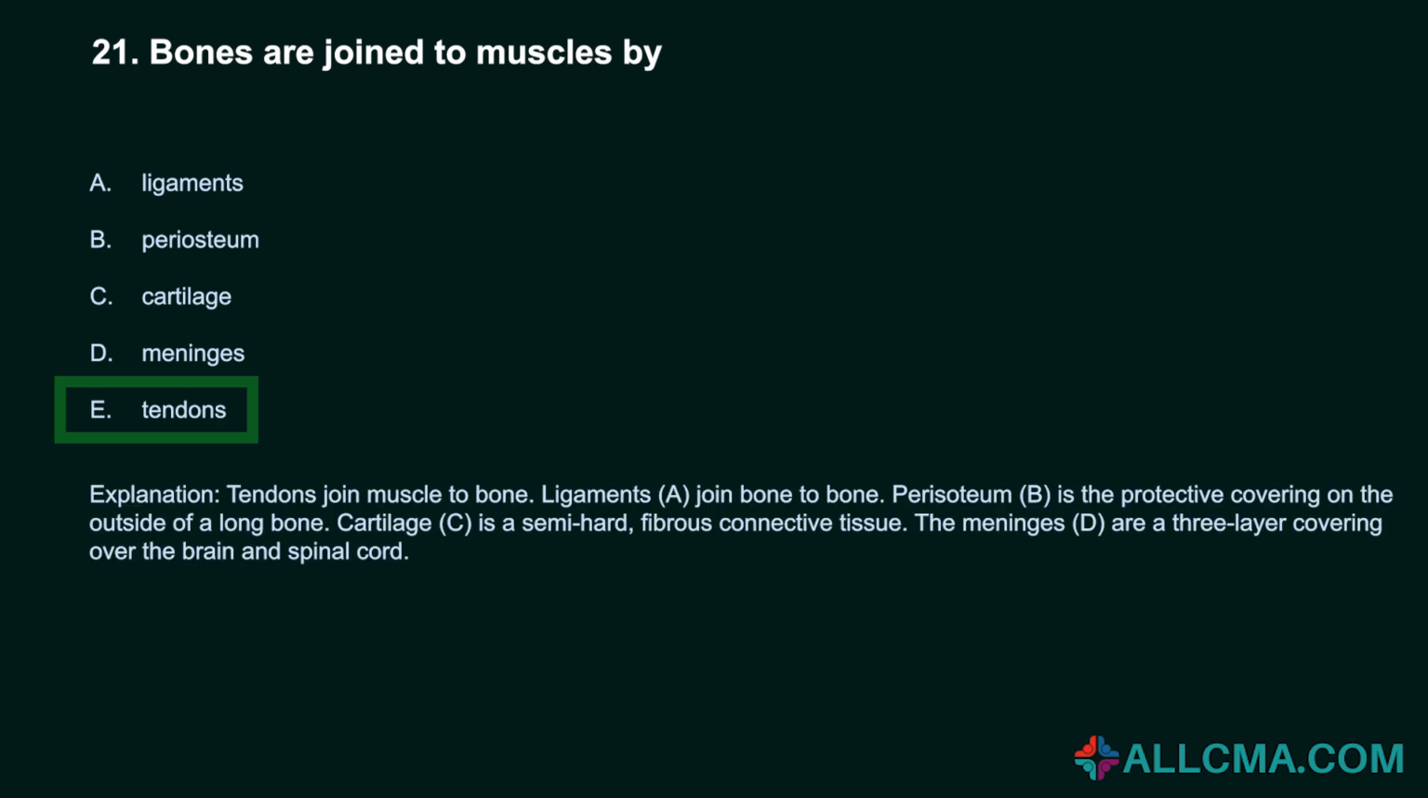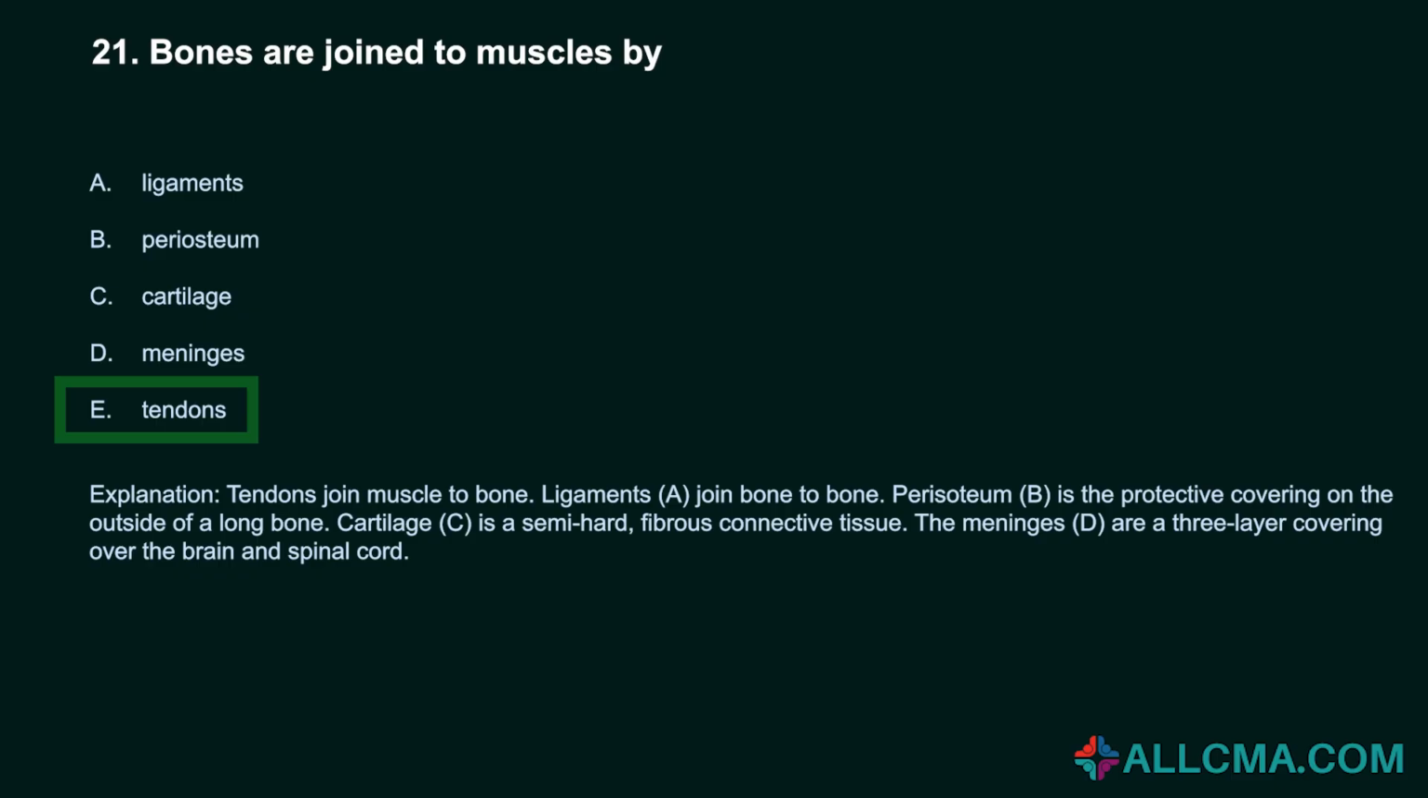Tendons. Tendons join muscle to bone. Ligaments, A, join bone to bone. Periosteum, B, is the protective covering on the outside of a long bone. Cartilage, C, is a semi-hard, fibrous connective tissue. The meninges, D, are a three-layer covering over the brain and spinal cord.